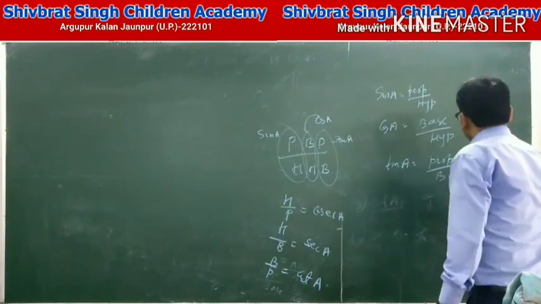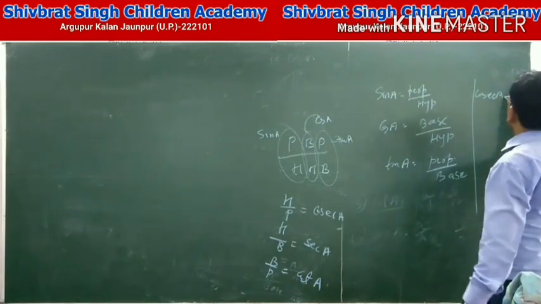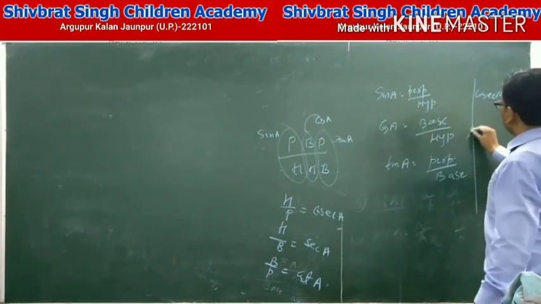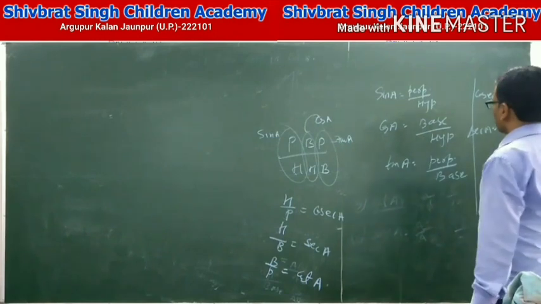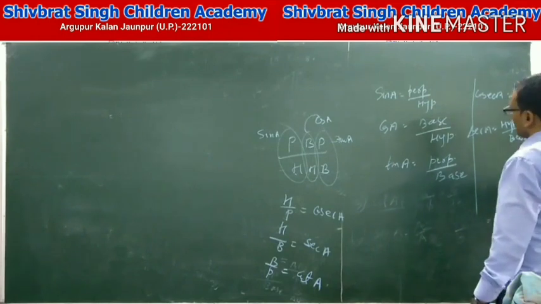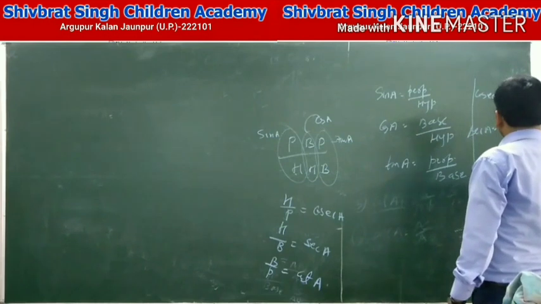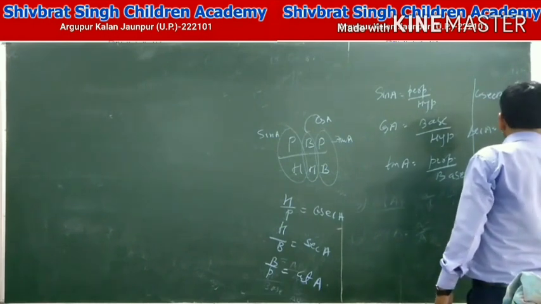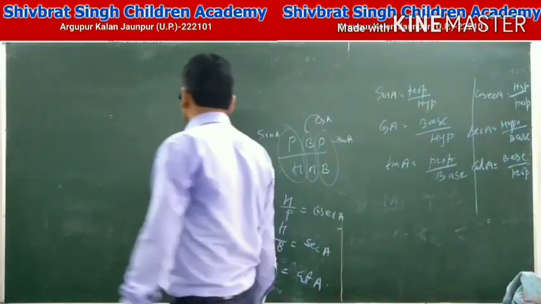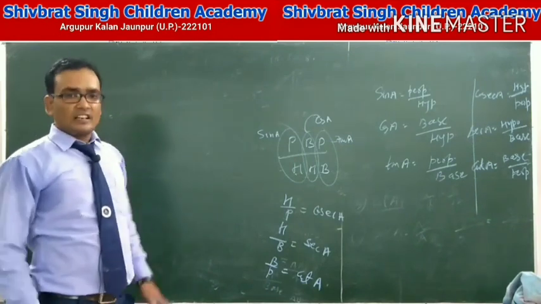And the next three: cosec A equals hypotenuse upon perpendicular, sec A equals hypotenuse upon base, and cot A equals base upon perpendicular. This is the definition of sin A, cos A, tan A, cosec A, sec A and cot A.